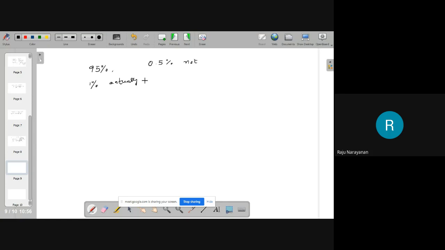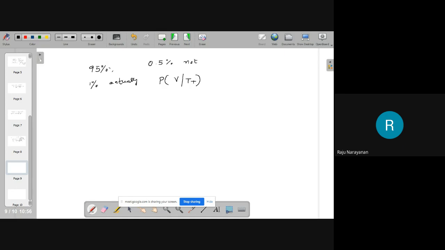Now, what is the probability that a person actually has the virus, given that the test is positive? Is the question clear?